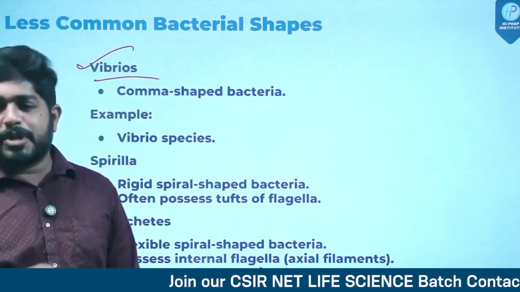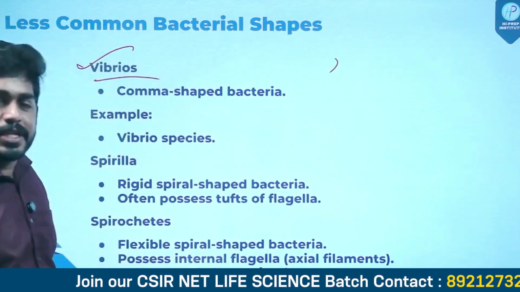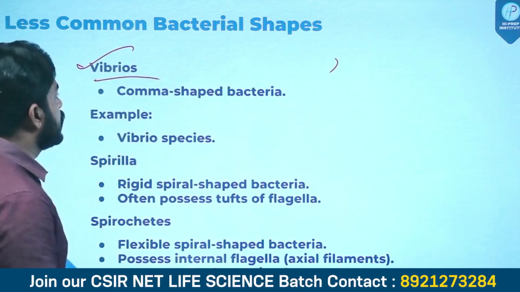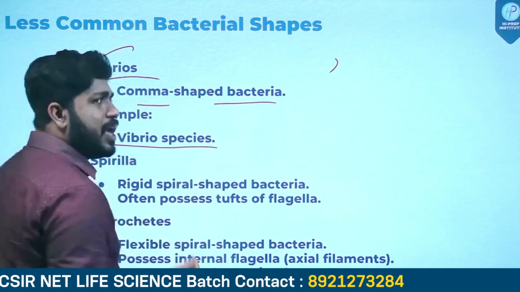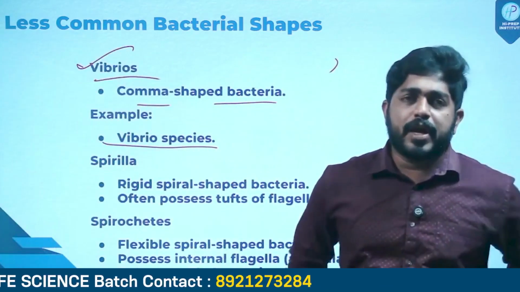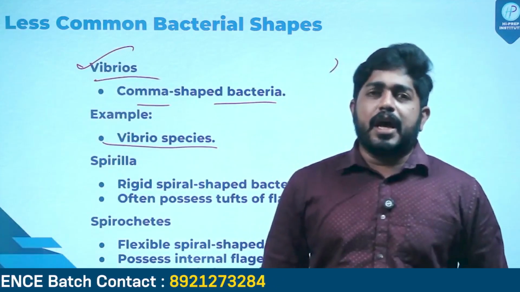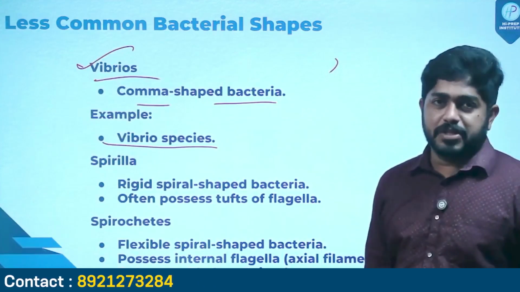Vibrio means comma-shaped bacteria. It just resembles a comma shape. See, the famous example for Vibrio is Vibrio cholerae. There are different types of Vibrio species. All right. Reason for cholera disease, Vibrio cholerae. So these are comma-shaped bacteria.